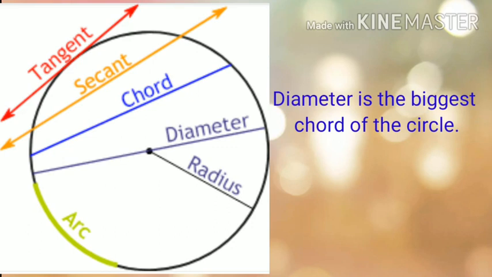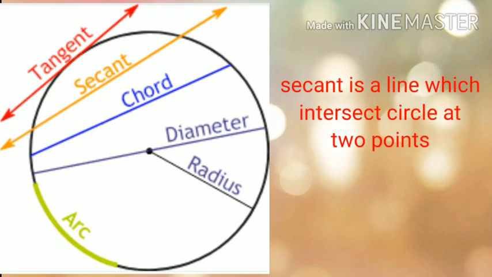Okay. Now the next point is secant. What is a secant? A secant is a line which intersects the circle at 2 points. A line which intersects the circle at 2 points is a secant. Chord is a segment and secant is a line. A line which intersects the circle at 2 points is called a secant.